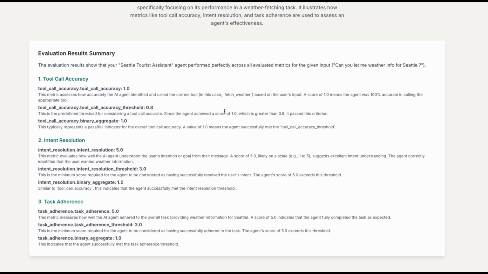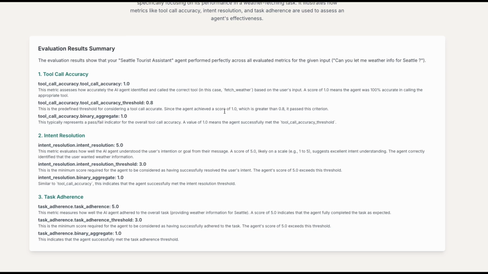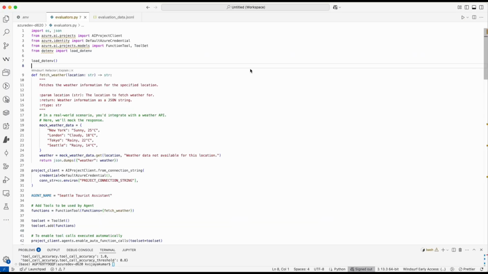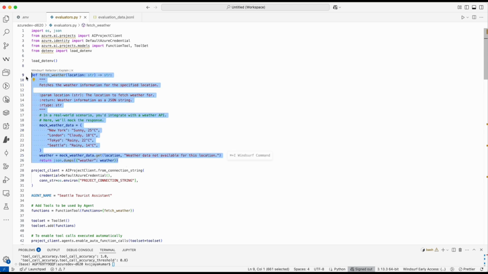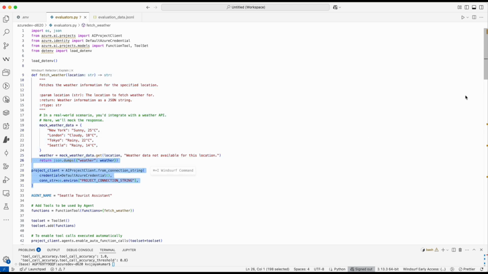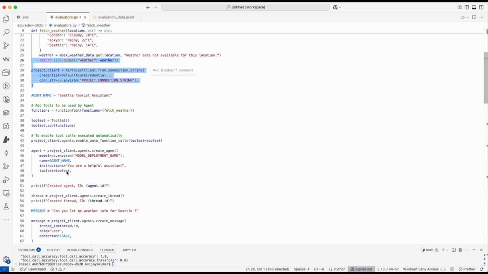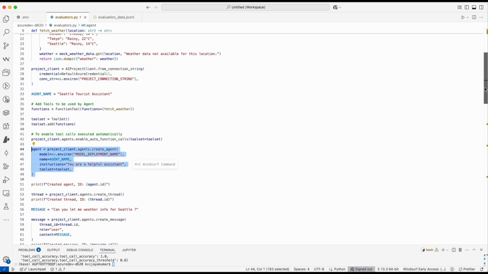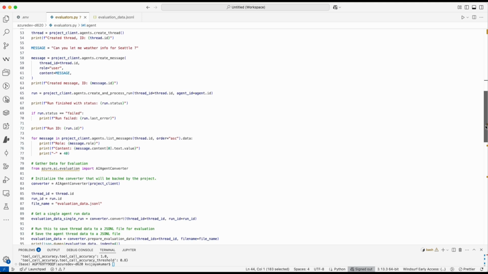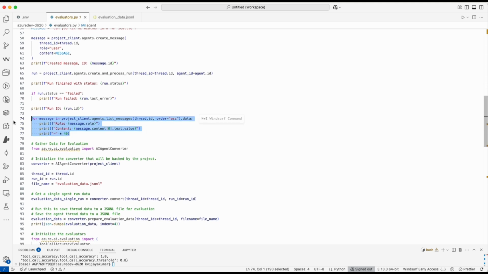Now let's go to Visual Studio Code and see how we implement this. Implementation has three different phases. Phase number one is where you will be building your application. There is a user defined function, and I'm creating a project client, creating an agent, and then creating a thread, passing a message, and running it. Till this point, I just created an agent, passed the input from the user, and got the response back from the agent.